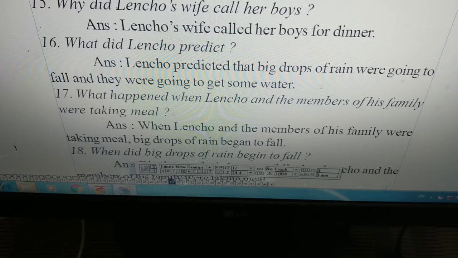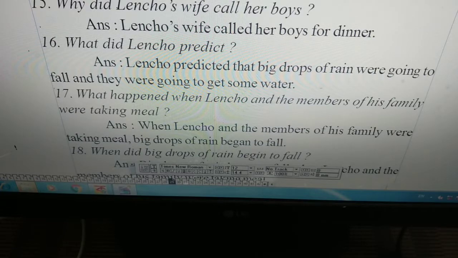What did Lencho predict? Lencho predicted that big drops of rain were going to fall and they were going to get some water. Lencho predicted that they were going to get some water as big drops of rain were going to fall.